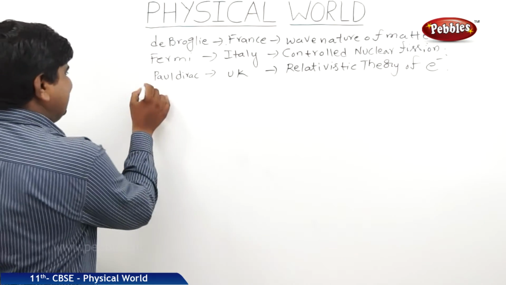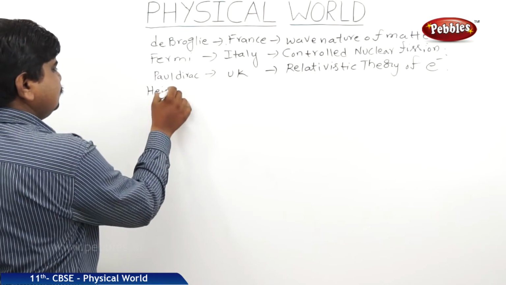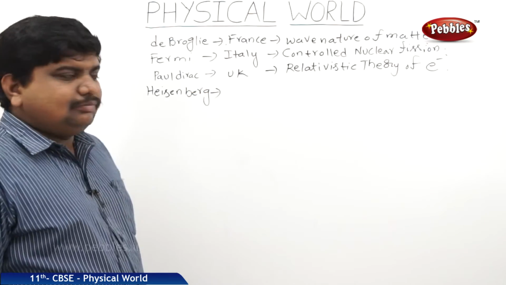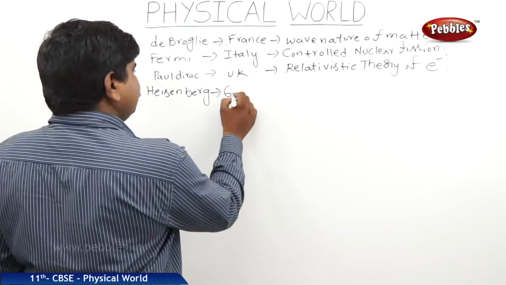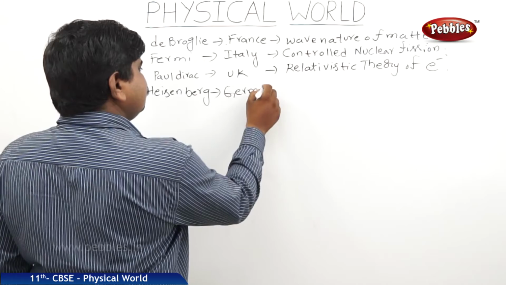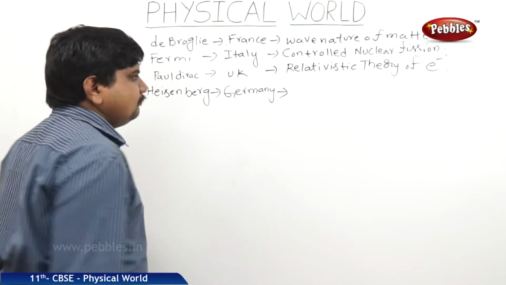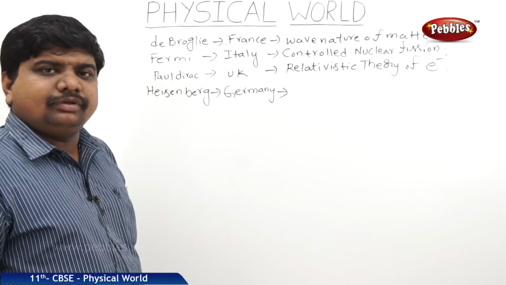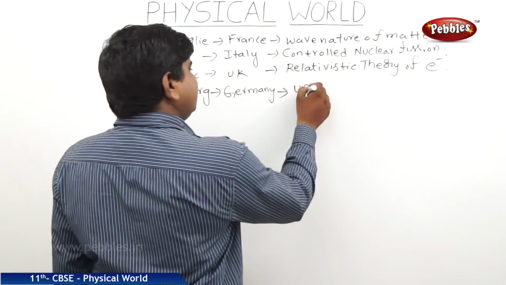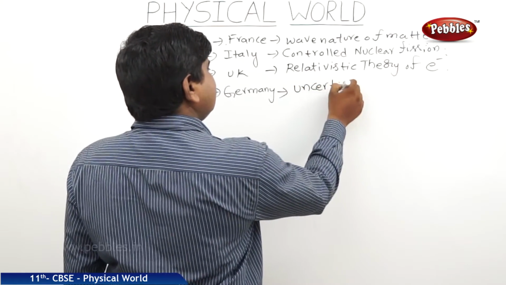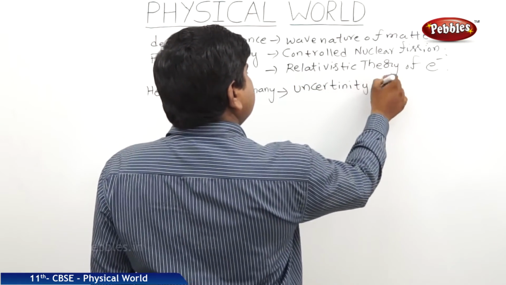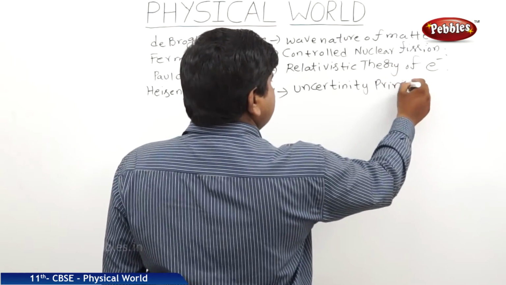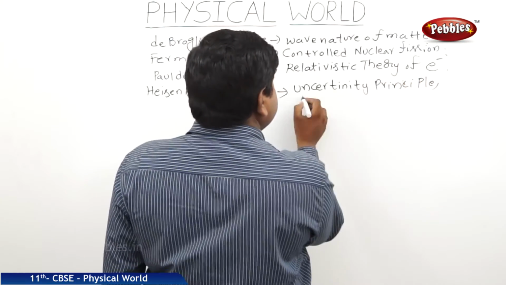The next one is Heisenberg. Heisenberg is from Germany. So he has discovered the uncertainty principle, as well as quantum mechanics.